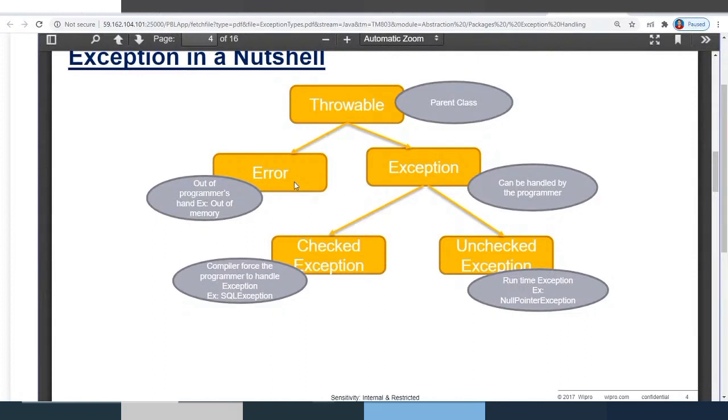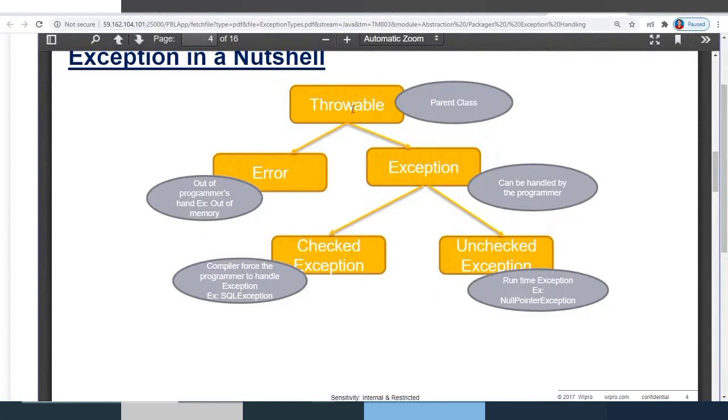Unchecked exceptions are those which will not be checked during compilation, so you can leave them if you are not sure. But if they occur, then the JVM's handler will catch it and print the stack trace. What is that print stack trace? I'll explain it in my next session. So this is the exception in a nutshell.